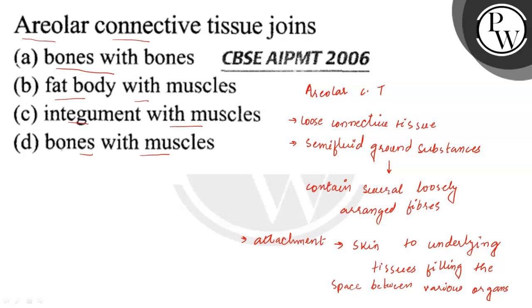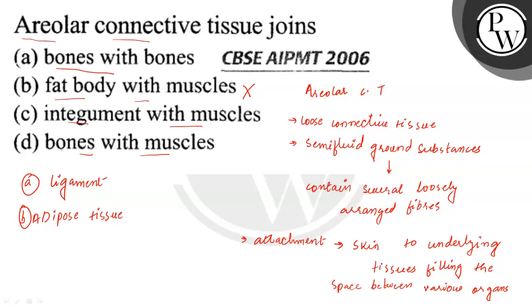तो हम एक बार ऑप्शन देख लेते हैं. ऑप्शन ए में हमें बोला गया है that it connects bone with bones, which is not correct because bones with bones are connected by ligament. ऑप्शन बी में हमें बोला गया है fat bodies with muscles. Fat bodies with muscles are connected with the help of adipose tissues. So this option also gets cancelled out.